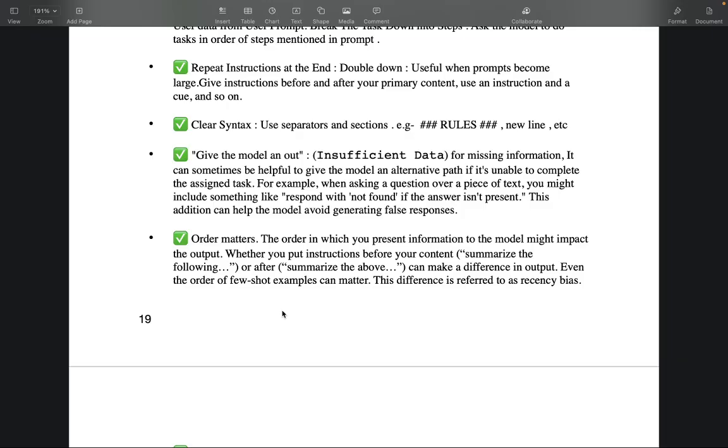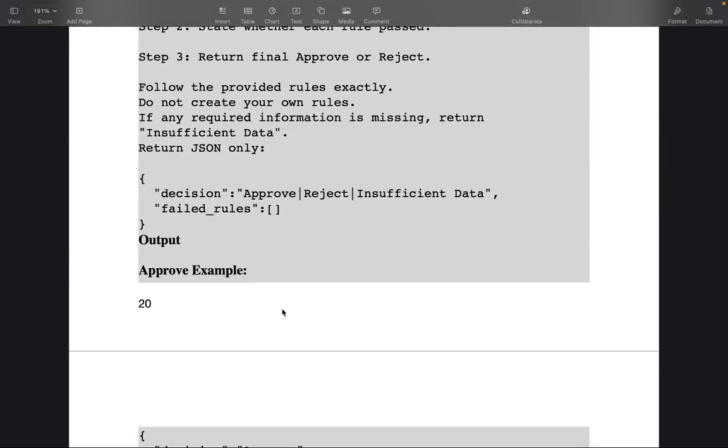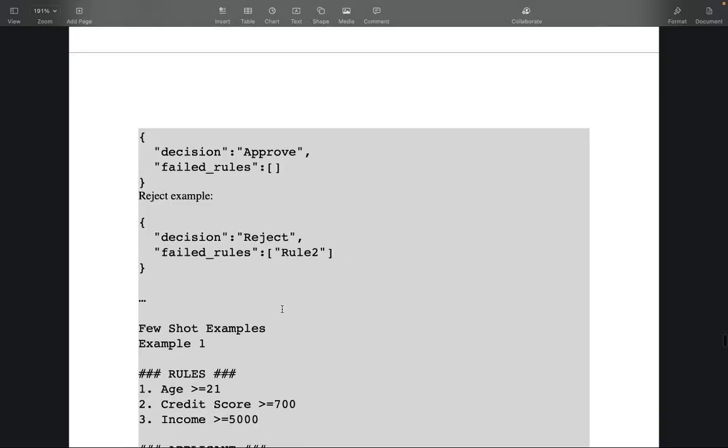This will help you reduce the LLM hallucinations, and you will reach near 100% accuracy using these kinds of prompting strategies. So these were all of the prompting strategies that you could use to reduce AI hallucinations.